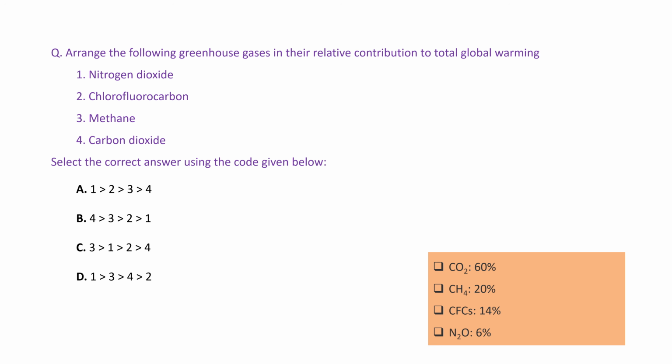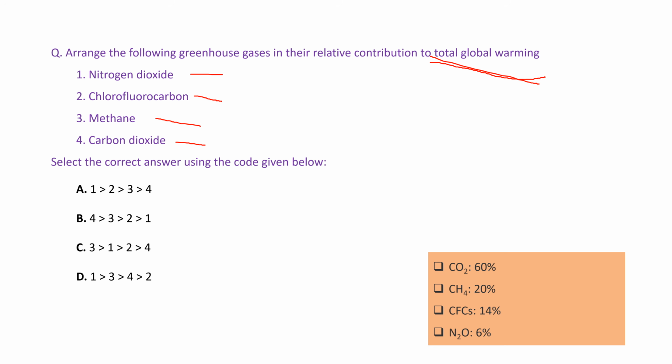Now the next question. Arrange the following greenhouse gases in their relative contribution to the global warming. Okay, to the total global warming. Okay, so these are the four gases: the nitrogen dioxide, chlorofluorocarbon, methane, and carbon dioxide.